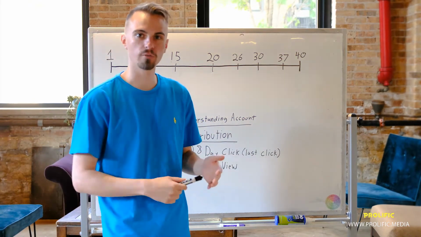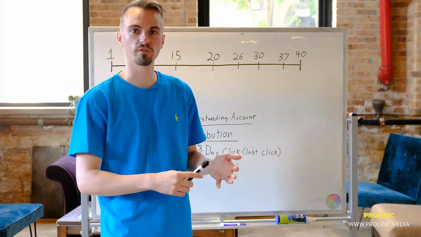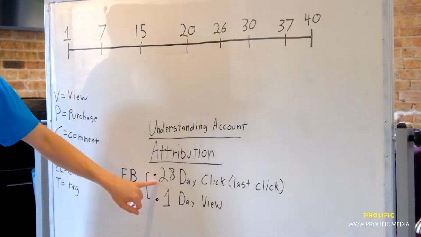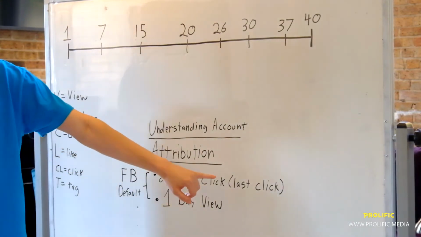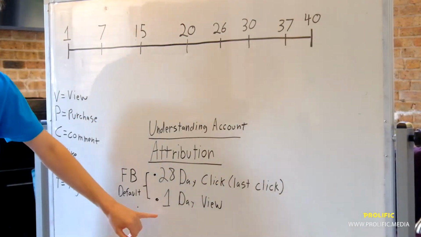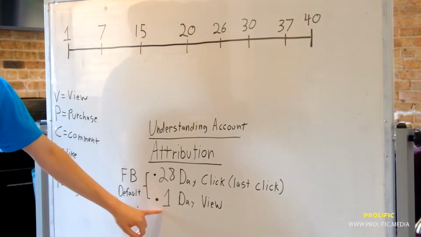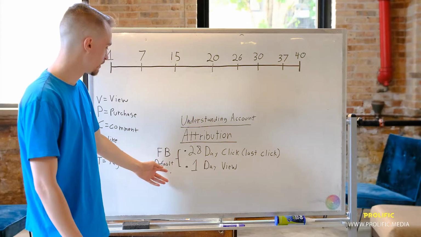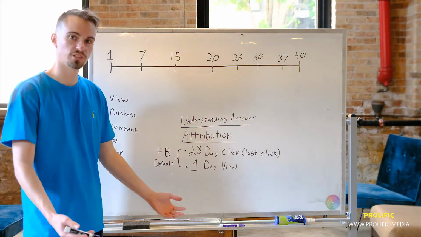What we're first going to start with is what Facebook and Google default as, which is going to be your 28-day last click, which means the last time that someone clicked on your ad, and the one-day view. So if they viewed it within 24 hours, it would count. So this is going to be Facebook and Google's default attribution as soon as you sign up for an account.